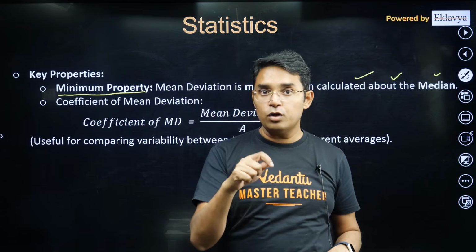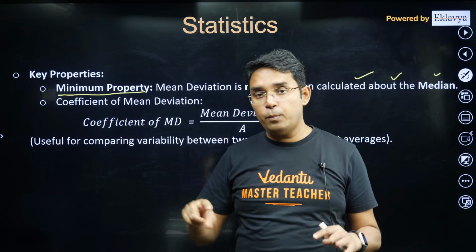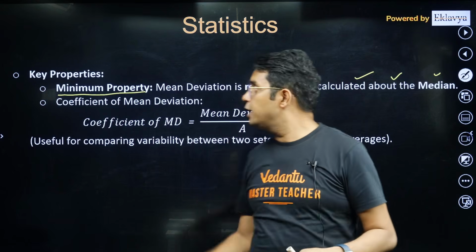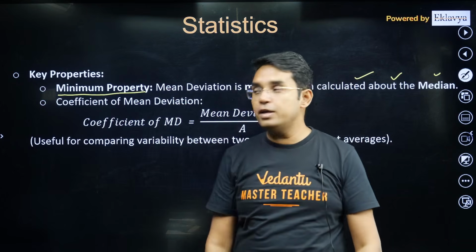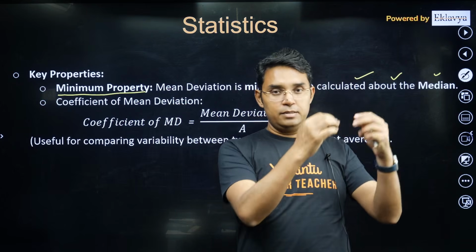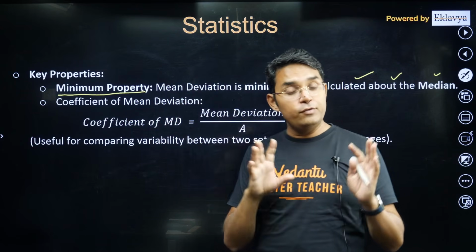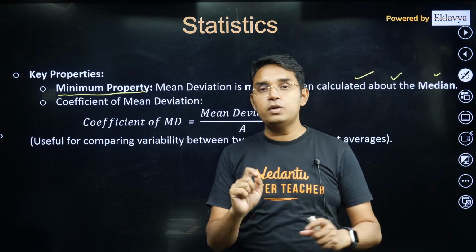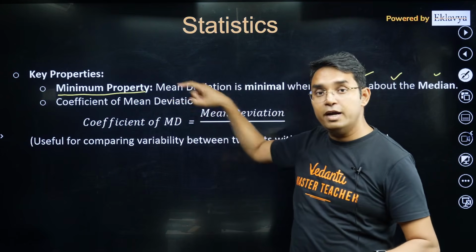Now let me tell you here also, and I will repeat it later on, that based on this minimum property this year, you were not supposed to solve each and everything. You could eliminate 2 options right in the beginning. You don't have to solve 2 parts. Maybe B and C parts you were not supposed to solve because of this property, if you remember. So there are a few things, if you keep them in your mind, you can do questions very smartly. This is one of the things that you have to remember.